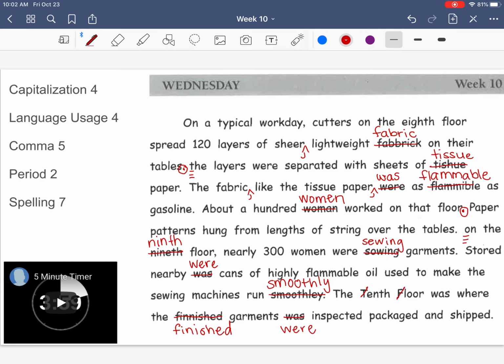And then I have 2 commas because I am listing items in a series. And they're going to go after inspected and after packaged. And that concludes our daily edit.